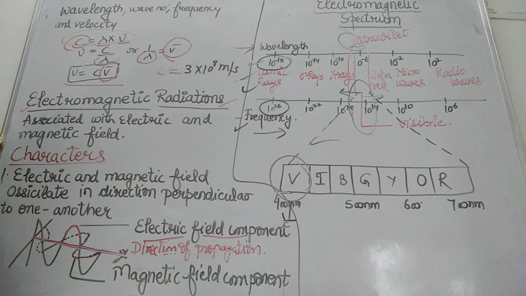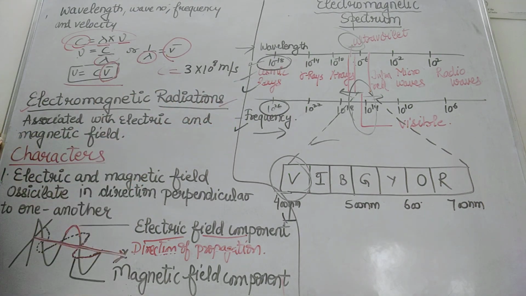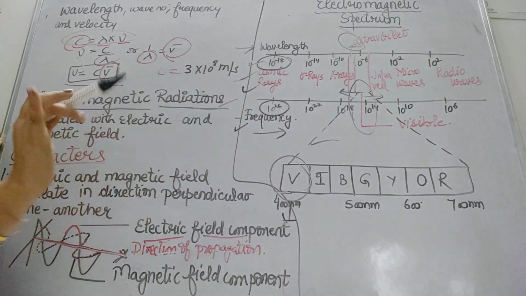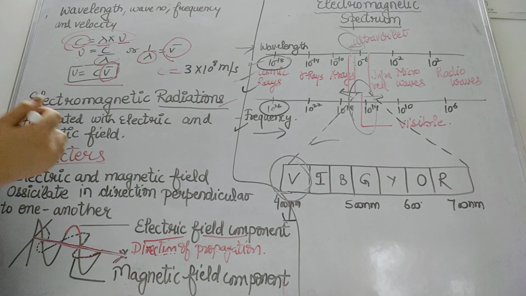The different types of radiations are arranged in decreasing order of their frequency and increasing order of their wavelength. First one is cosmic rays, gamma rays, X-rays. This is an important question that can be asked in the form of MCQs. You should know whose wavelength is more than whose wavelength.